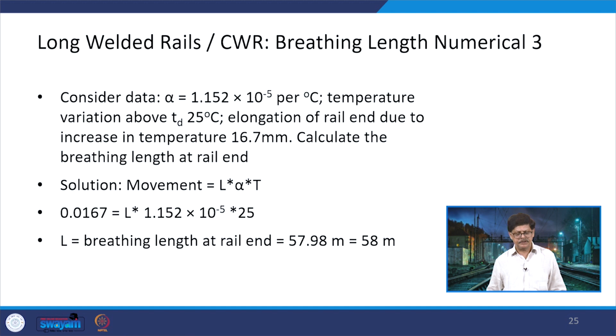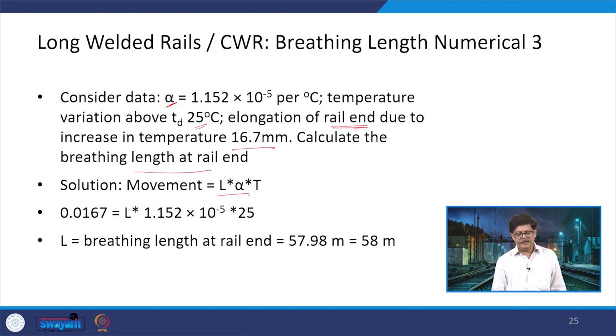Another numerical we can see here, this is again data being given as alpha, and the temperature variation is given as 25 degrees centigrade. There is an elongation of rail due to the increase in temperature defined as 16.7 mm, and this is related with the rail end. So, at one of the ends the movement is 16.7 mm. Calculate the breathing length of the rail end.